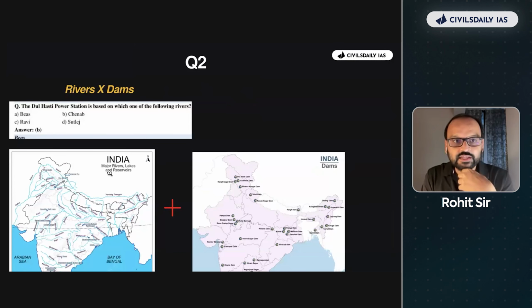Another one, river plus dam: the Dulhasti power station is based on which of the following rivers? Now generally you will see two kinds of maps. One would be Indian dams and one would be the map of Indian rivers. You will never get a map in the market or in your textbook which has these superimposed on each other. You'll not, because books are not written for you to clear UPSC. वो तो UPSC has now started asking questions which are disconnected.